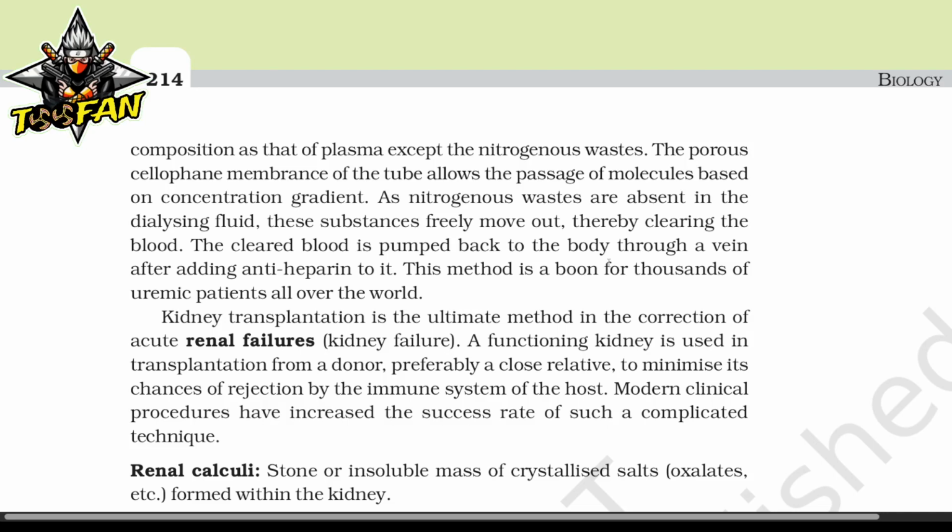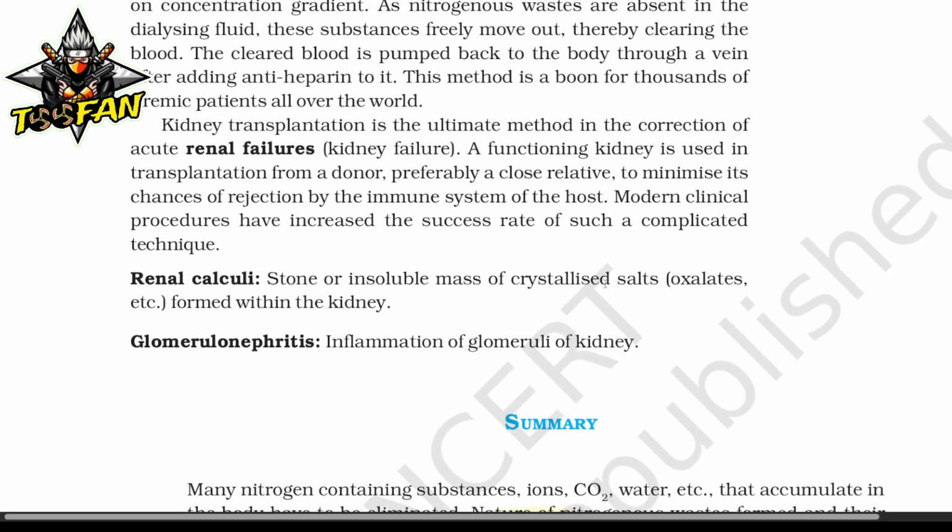Kidney transplantation is the ultimate method in correction of acute renal failure, kidney failure. A functioning kidney is used in the transplantation from a donor, preferably a close relative, to minimize the chances of rejection by the immune system of the host. Modern clinical procedures have increased the success rate of such a complicated technique. Renal calculi, a stone or insoluble mass of crystallized salts, oxalates, etc., formed within the kidney. Glomerulonephritis, inflammation of glomeruli of the kidney.